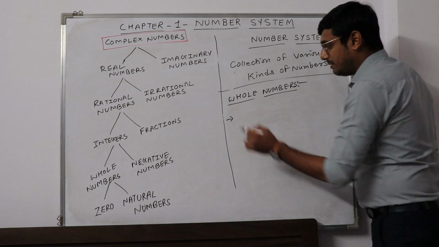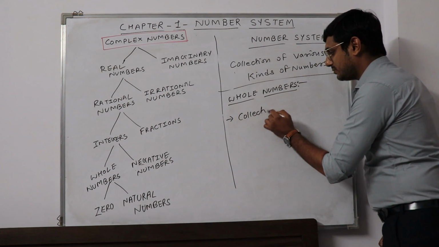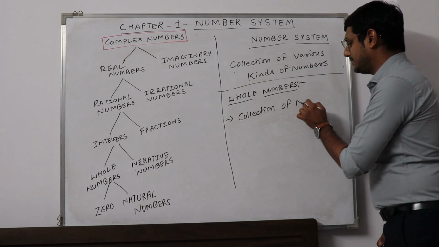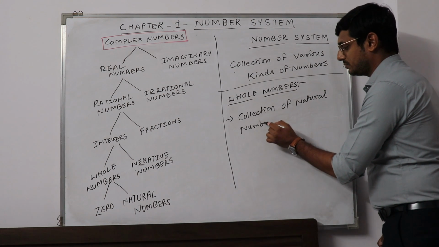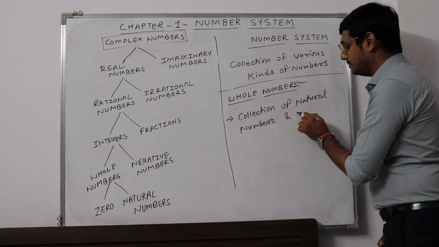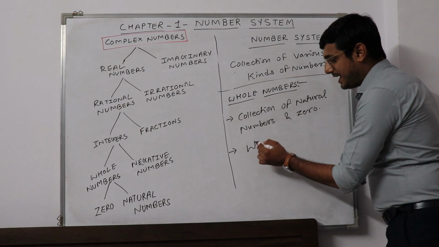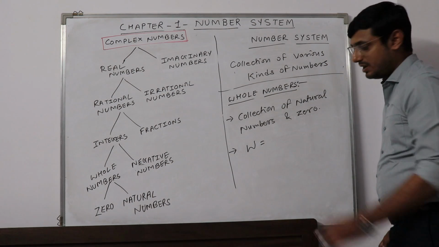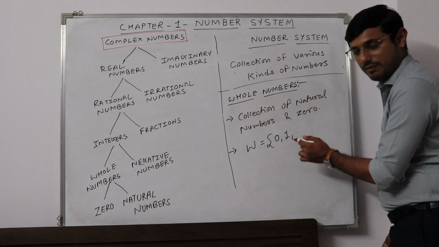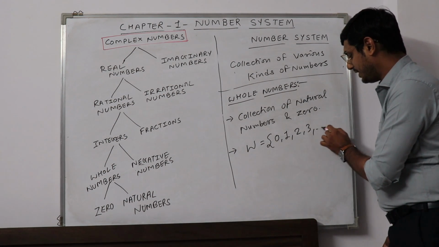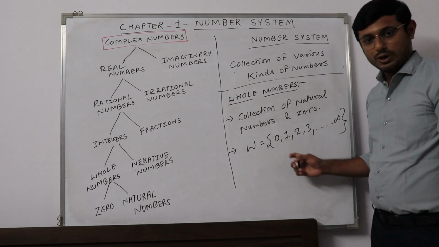Whole numbers is a collection of natural numbers and 0. It is denoted by capital W, and the members of it are 0, 1, 2, 3 up to infinity. So this is known as whole numbers.